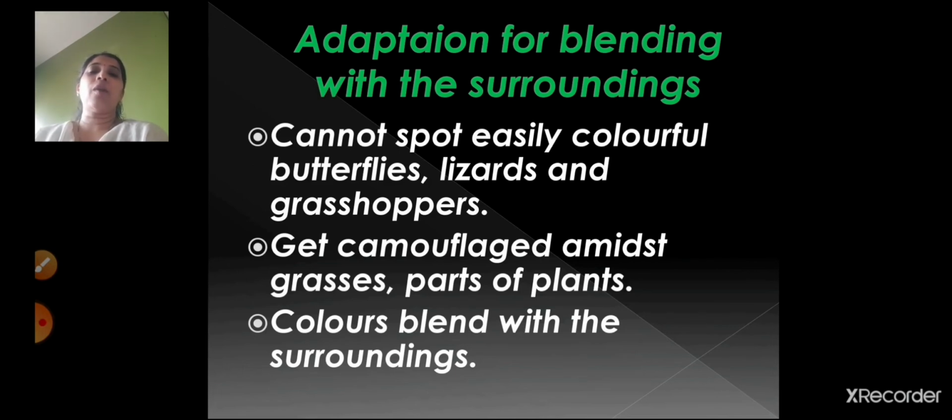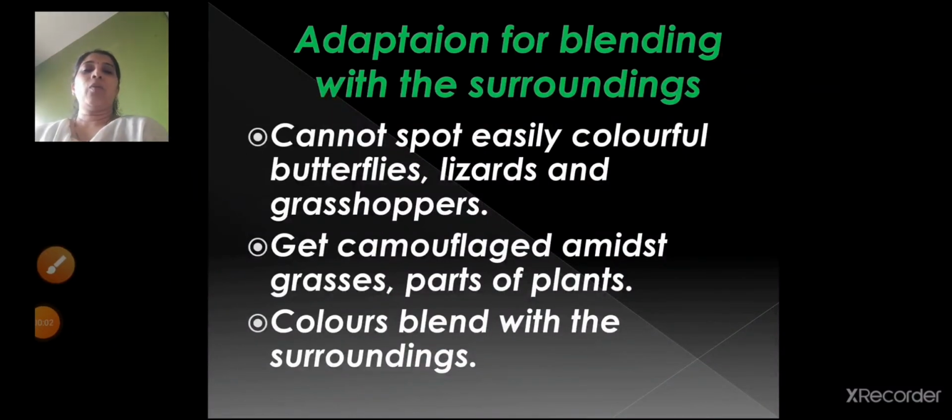Then, children, we saw about the adaptation in aerial animals. Aerial animals means those animals which can fly, right? The birds have got a spindle shaped body, and because of this, whenever they are flying, the resistance of the air gets minimized, right? And the bones of these birds are very hollow, and because of this their body becomes light in weight and they can fly easily. Also they have got feathers on their body.